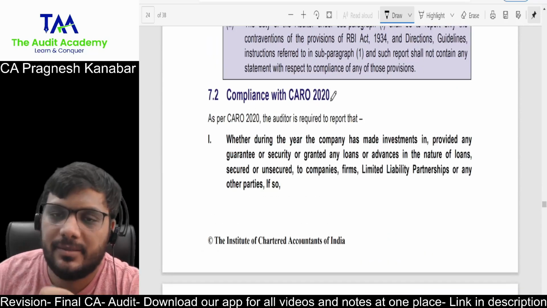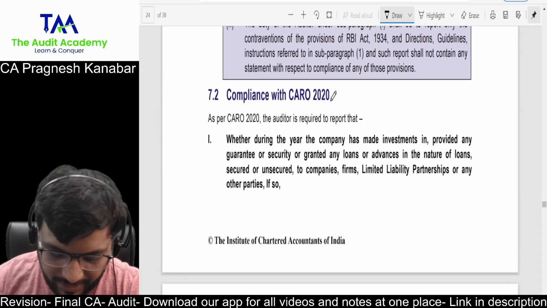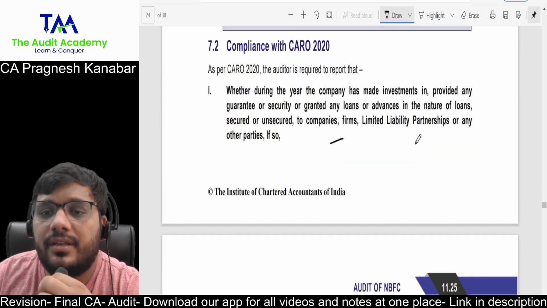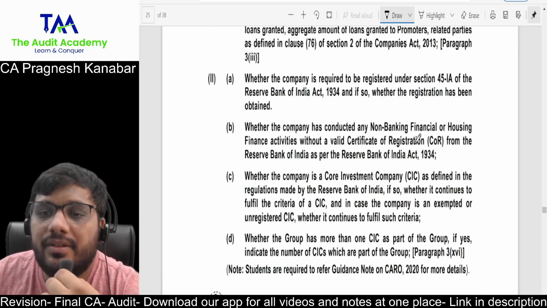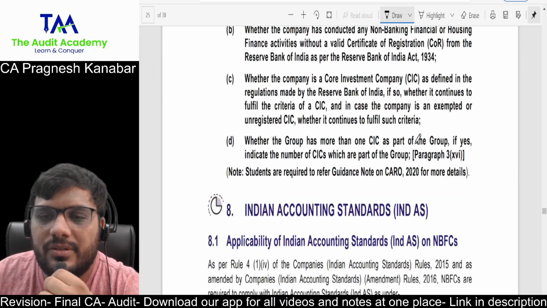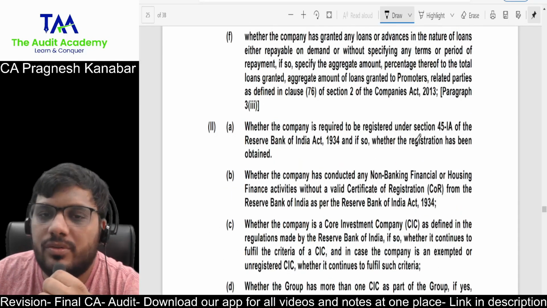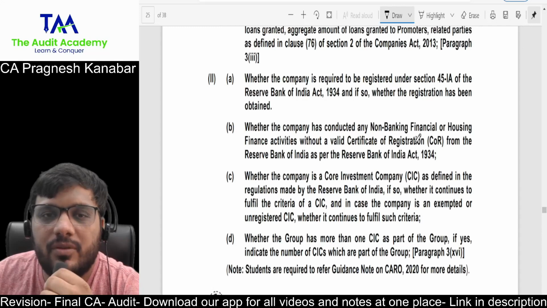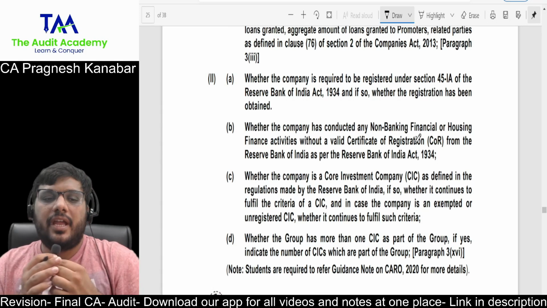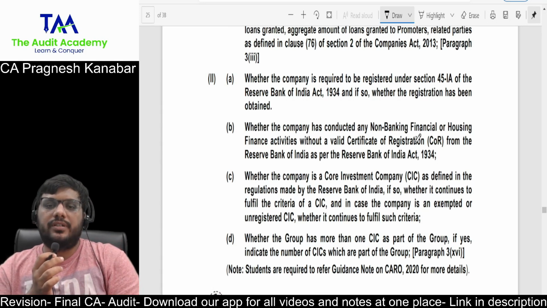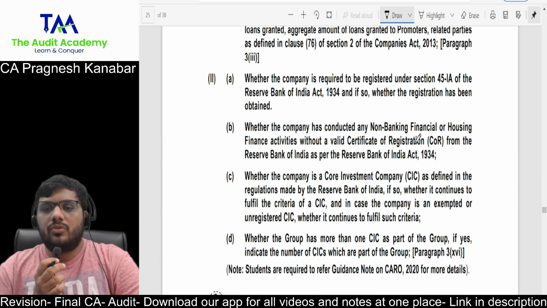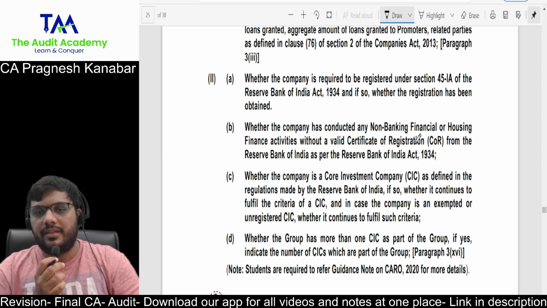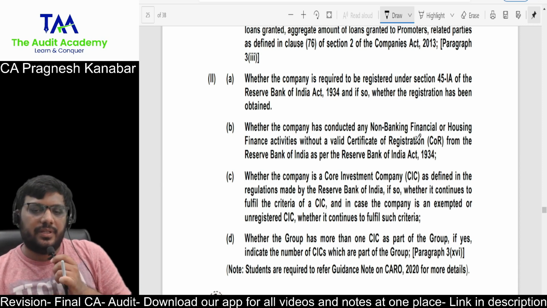Now, then there is this point of compliance with CARO 2020. We have these clauses, whether during their company has made investments, clause 3 we have. Then whether company is required to be registered, we have clause 16 and stuff in CARO. So CARO 2020, these discussions are there in CARO. Anyways, for CARO, there is a separate video itself. And for CARO, I don't want May 22 students, for whom these videos are being shot, to adopt a shortcut for CARO. They should do these things in detail. Only then you will get some benefit over there.